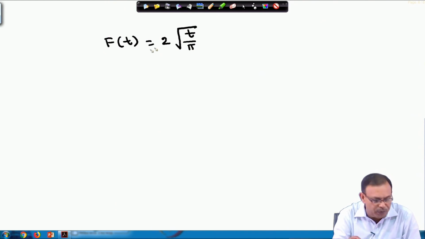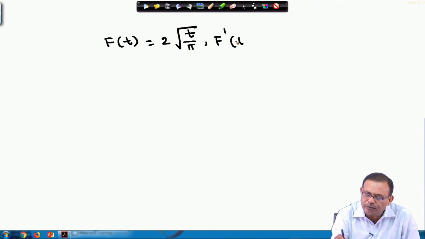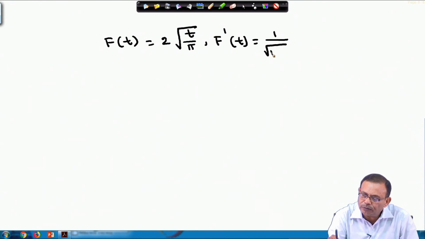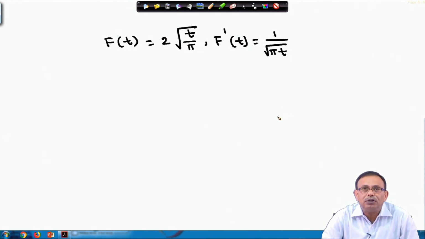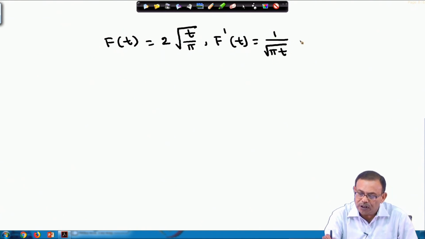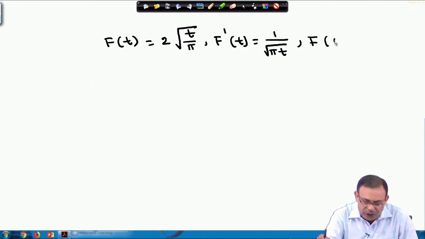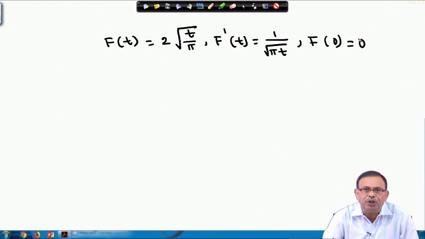What will be your f dash t? Your f dash t then will be 1 by root pi t. So, basically what is happening? I am getting back the function whose Laplace transform I have to find out. So, I have the f t, and once I am making f dash, I have to find the Laplace transform of this, and also your f 0 is equal to 0.